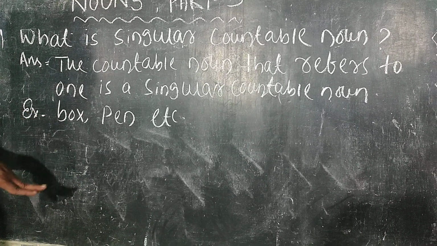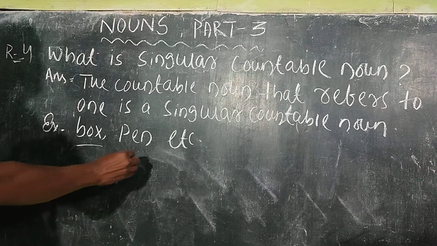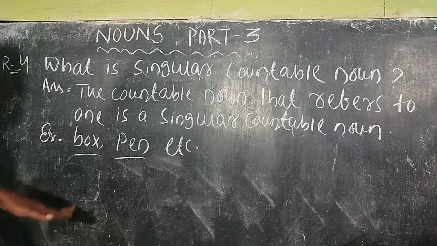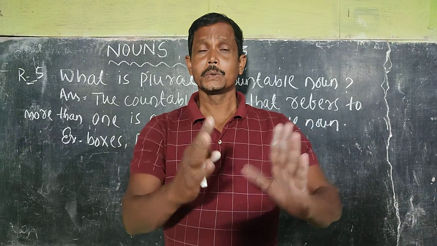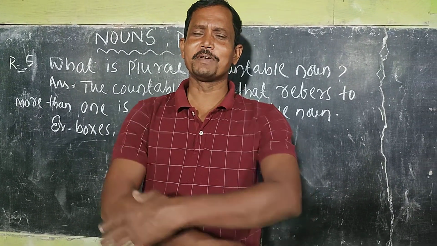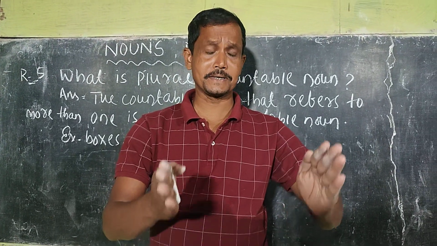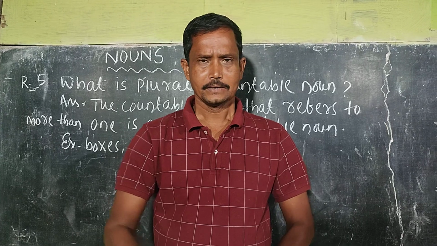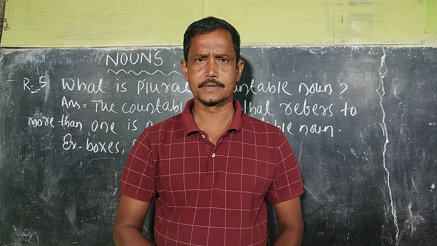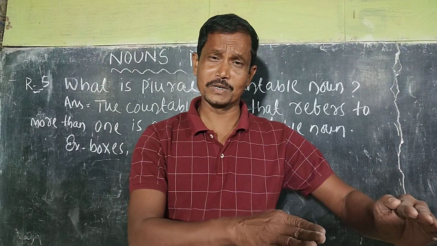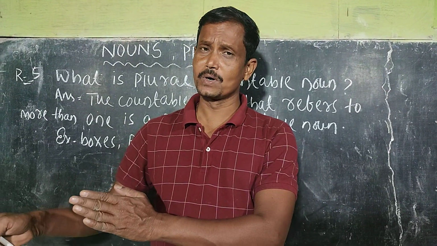Here are the two examples. Box, that means it refers to one. Pen, it refers to one. So these are the two examples of singular countable nouns. Rule number 5. What is a plural countable noun? The answer is easy. The countable noun that refers to more than one is a plural countable noun. That means countable nouns refer to one, especially singular, and refer to more than one, plural.